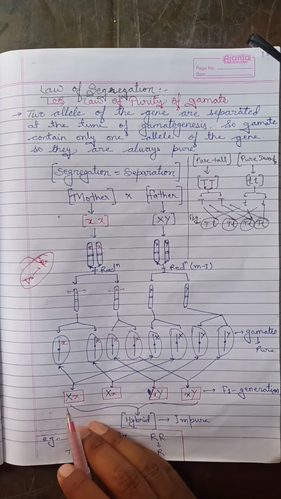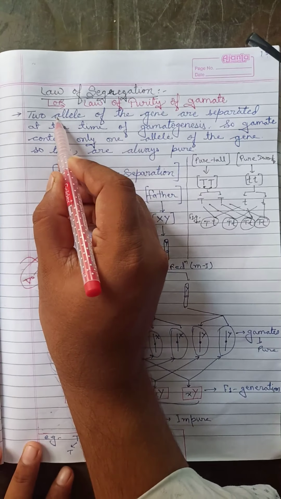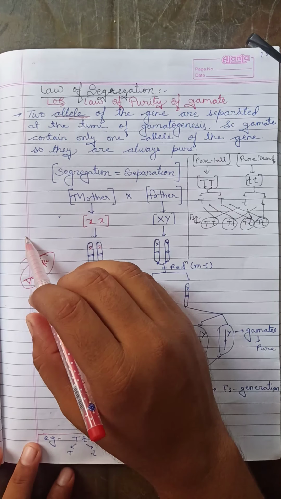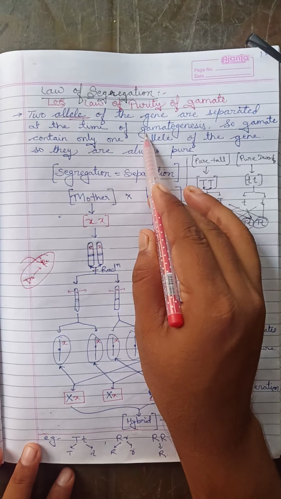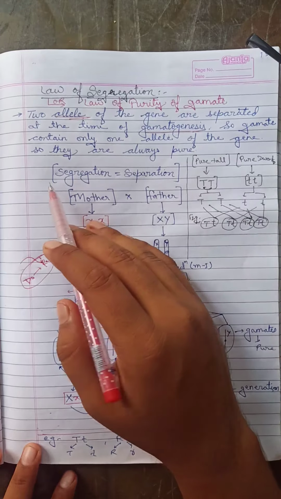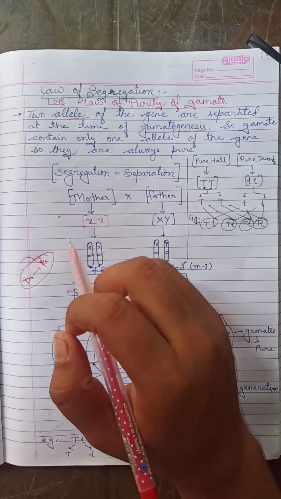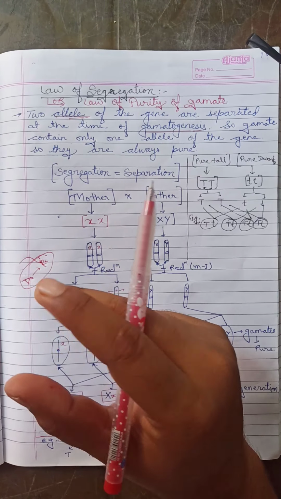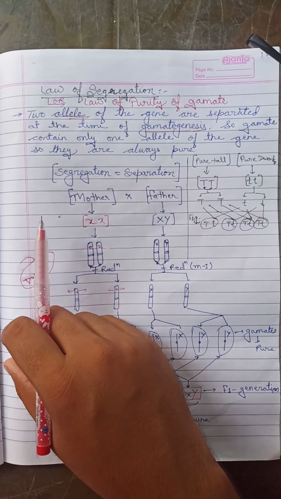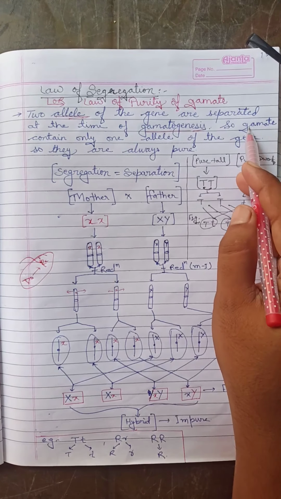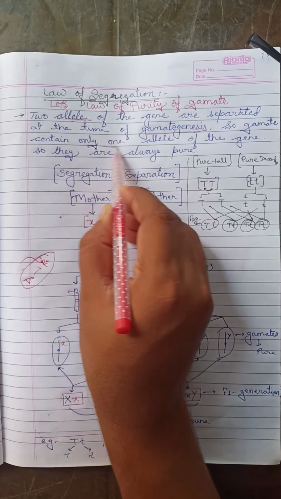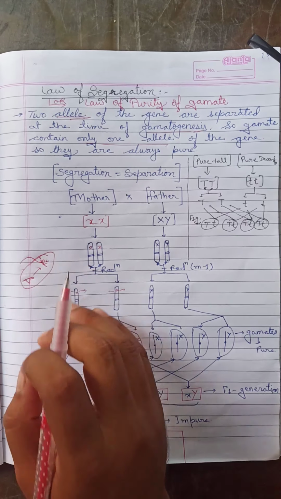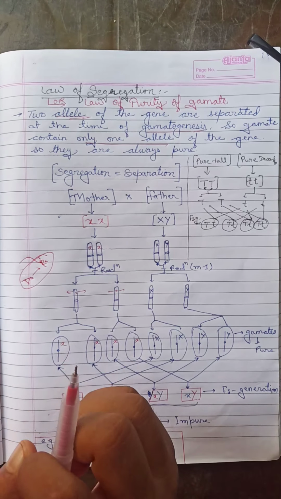The law of segregation means the two alleles of a gene are separated at the time of gametogenesis. So a gamete contains only one allele of the gene, and it will always be in pure form.